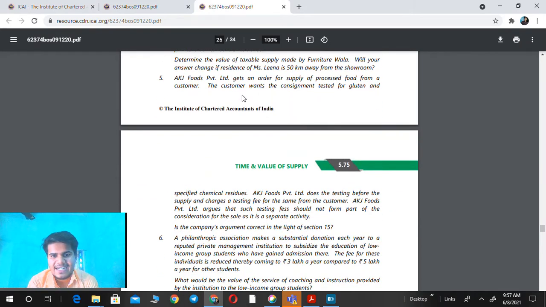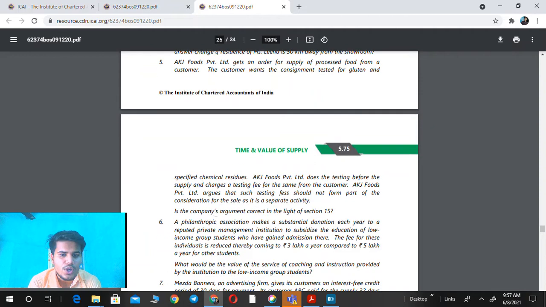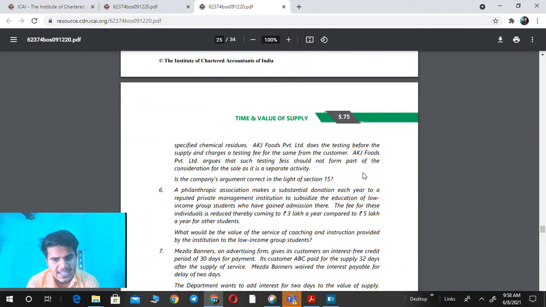AKJ Food Private Limited gets an order for supply of processed foods from a customer. The customer wants the consignment tested for gluten and a specific chemical residue. AKJ Foods Private Limited does the testing before the supply and charges a testing fee for the same from the customer. AKJ Food Private Limited argues that such testing fees should not form part of the consideration as a value, since it is a separate activity. Is the company's argument correct in the light of Section 15?